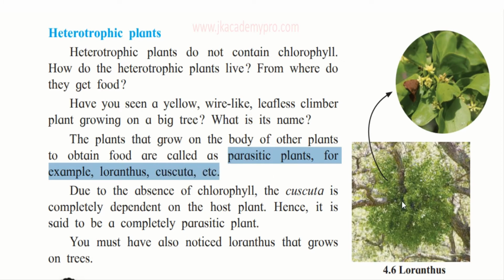So these are the plants that cannot produce their own food because they lack chlorophyll. So in other words, they will depend on the other plants for their nutrients. So these plants are called the parasitic plants, and the ones on which they depend are called the host plants.